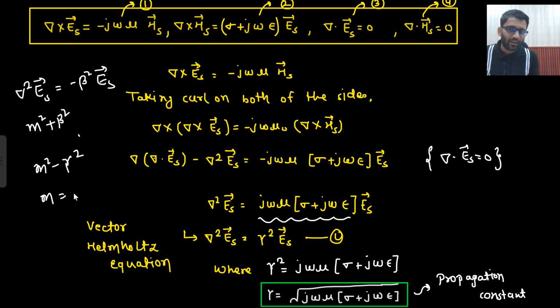So what will be the roots I will be getting? Plus minus gamma. So what will be the expression I will be getting? E naught e to the power minus gamma z, E naught e to the power plus gamma z, and the other one would be the linear combination of both of them.